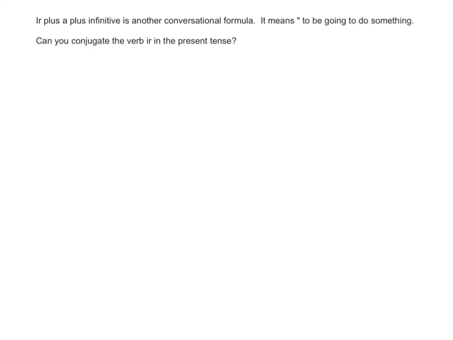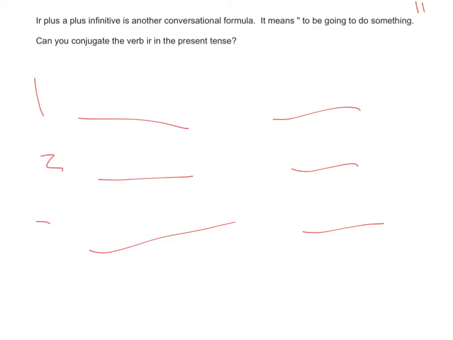How about ir plus a plus infinitive? Look at that. Conversacional. Conversational formula. It means to be going to do something. Extra quotation marks there. Do you know how to conjugate this verb in the present tense? Think about that. Could you write this down here? What the conjugated forms of tener. I'm just going to put singular and plural here. Would you know that? Próximo.